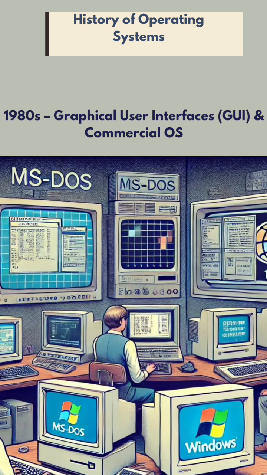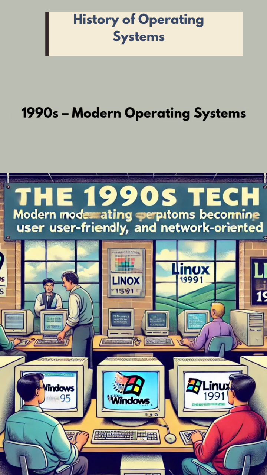This was introduced by MS-DOS in the year 1981. And next it was used by Apple in 1984, and also used by Windows, that is Windows 1.0 in the year 1985. In the 1990s, the modern operating systems were introduced, which were user-friendly, like Mac OS, like Windows 95, like Linux, updated versions of Linux. All these were introduced from the 1990s.